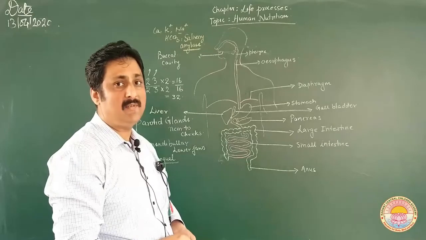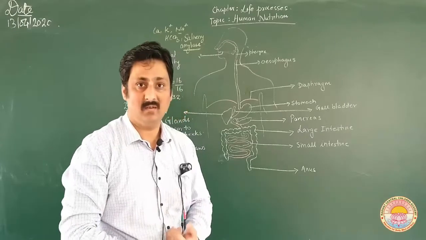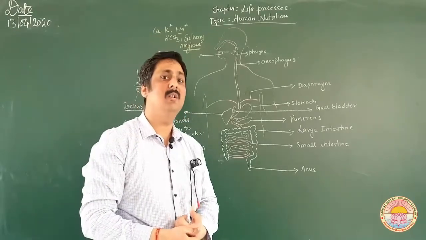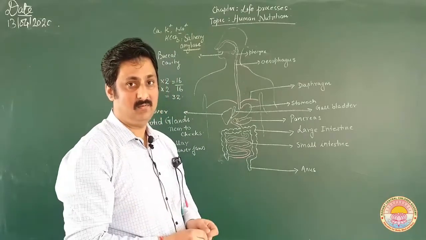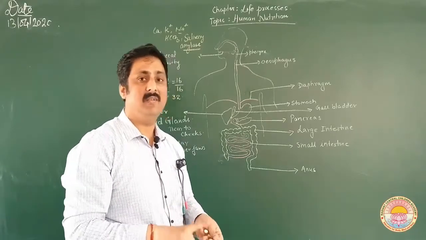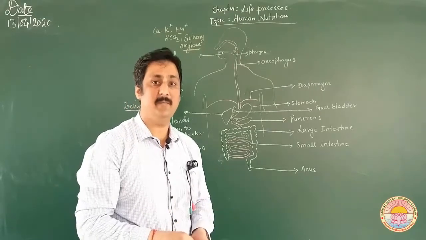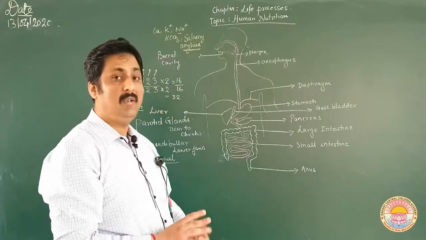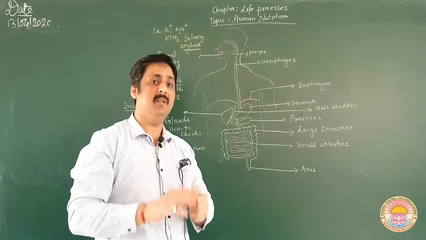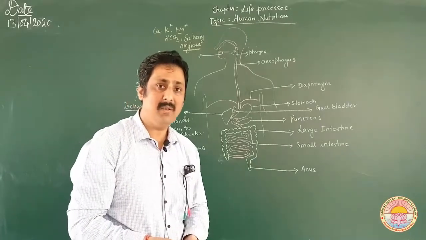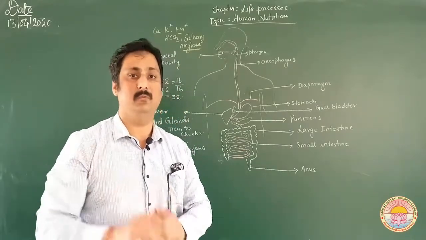See, in nutrition first we will be discussing digestion, then absorption, and then the release of undigested food. So that is what we have to discuss. First is digestion, second is absorption, and the third is egestion, that is excretion of the waste product. Now in digestion, let me tell you in a very simple way what digestion is. Digestion is simply the breakdown of complex food into simple food.